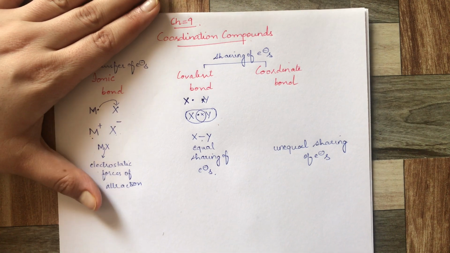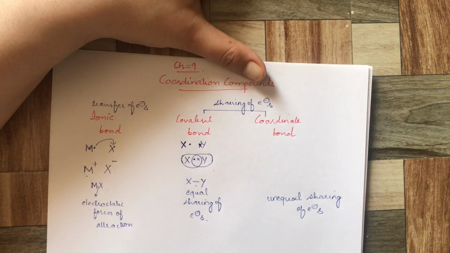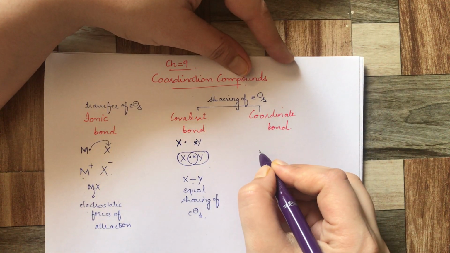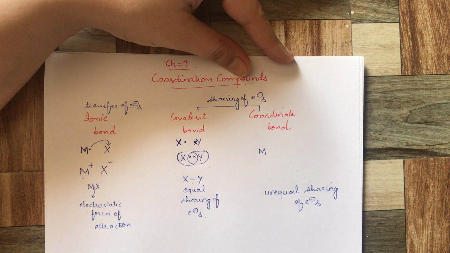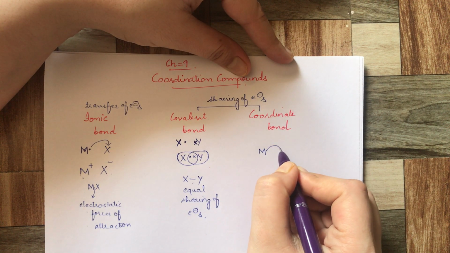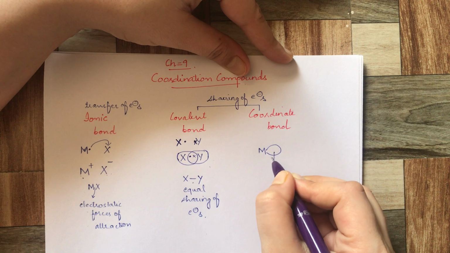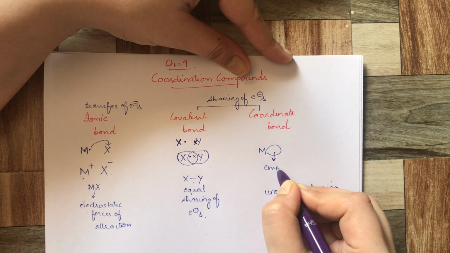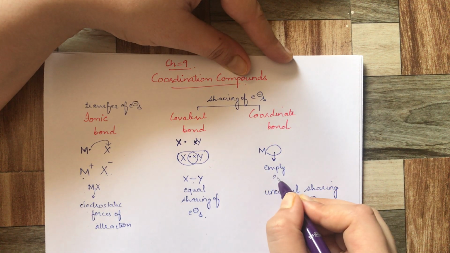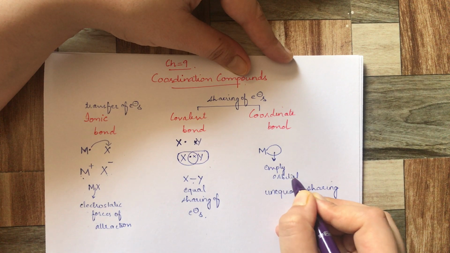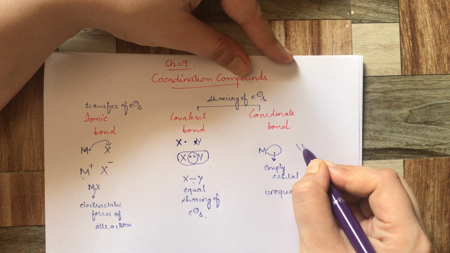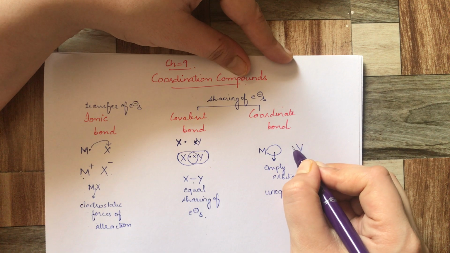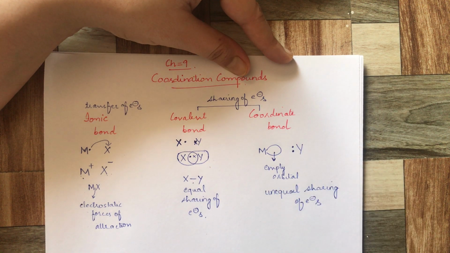How does this work? Suppose we have an atom M which has an empty orbital. On the other hand, suppose Y has two electrons.